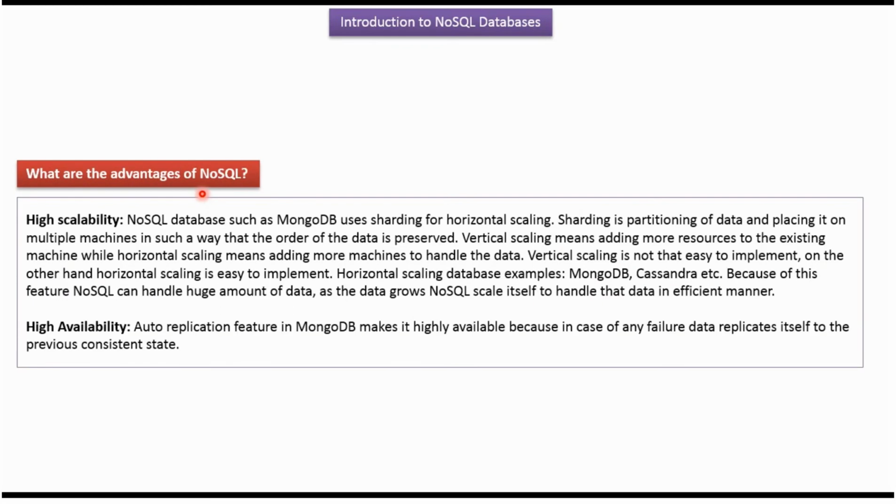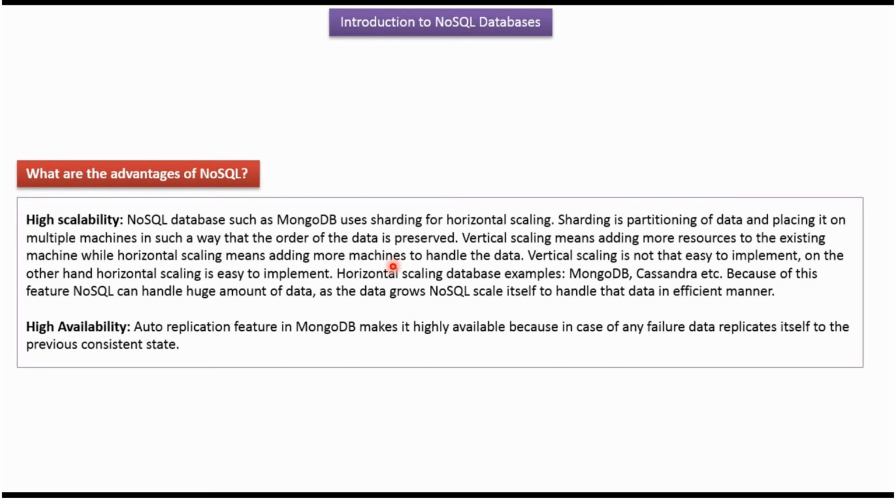Here we will see the advantages of NoSQL. The first one is high scalability. A NoSQL database such as MongoDB uses sharding for horizontal scaling. Sharding is partitioning of data and placing it on multiple machines in such a way that the order of the data is preserved. Vertical scaling means adding more resources to the existing machine, while horizontal scaling means adding more machines to handle the data. Vertical scaling is not easy to implement.